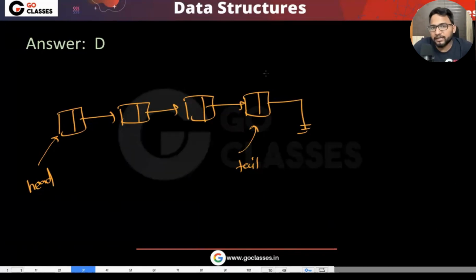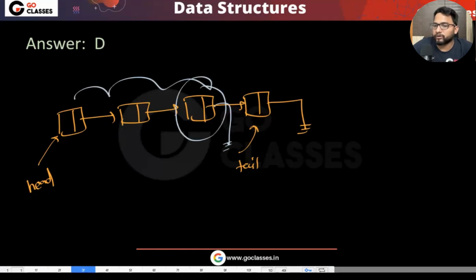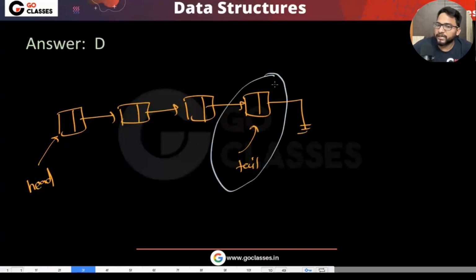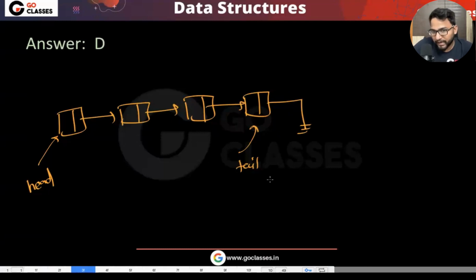But at the tail, there is a limitation. What is the limitation? Can you delete? Delete is not easy here. Easy in the sense, you might need order of n time complexity, which means you need to traverse till this point and then set this pointer to null. So this is not worth doing, right? So the tail has a limitation, that delete is not easy. So you must NQ here and you can DQ here.